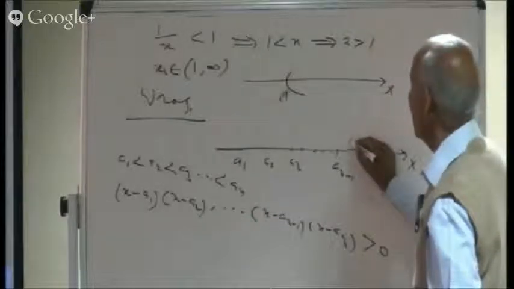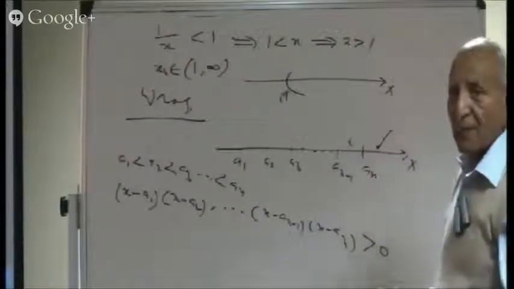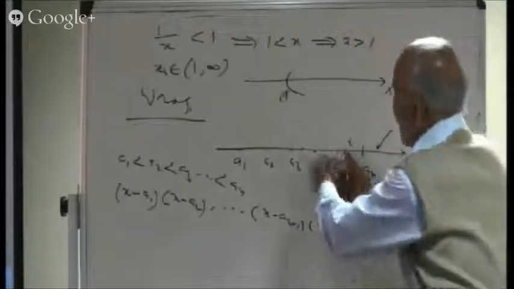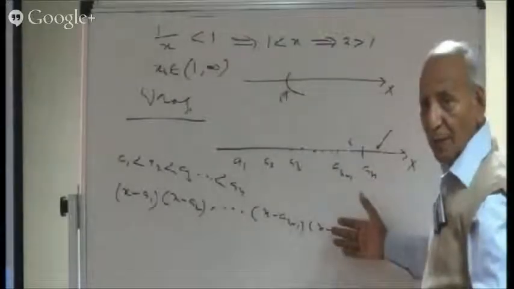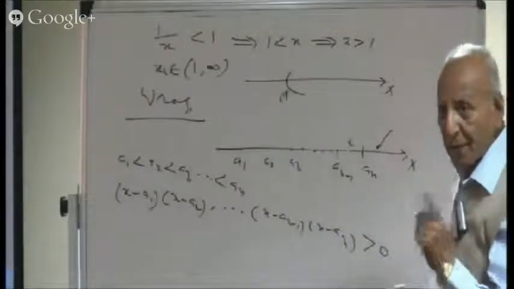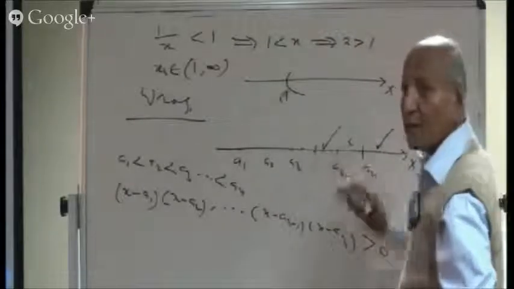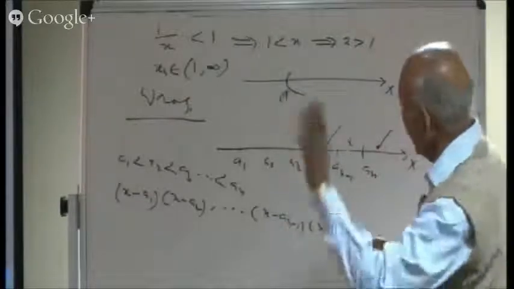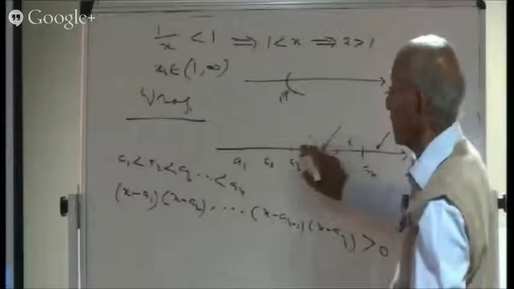And if you notice, these numbers will satisfy. These numbers will not satisfy. Why will they not satisfy? If I choose x somewhere here, all these factors will be positive, but this factor will be negative. So the product will turn out to be negative, less than 0. So these numbers will not satisfy. And if I consider the next gap, then two factors will be negative, all others are positive, and the product will be positive. So it's a very simple process. This will satisfy, this will not satisfy, this will satisfy, will not satisfy, and so on.